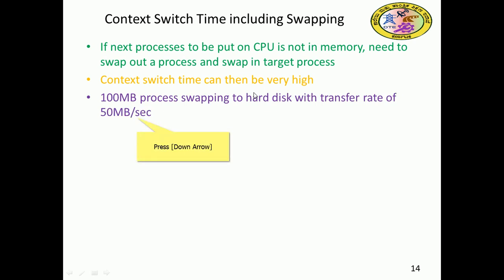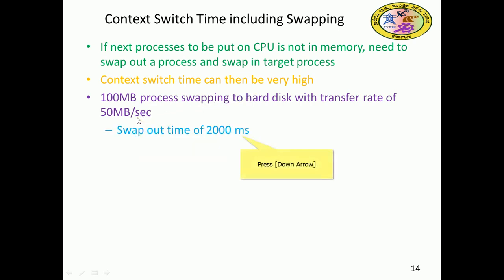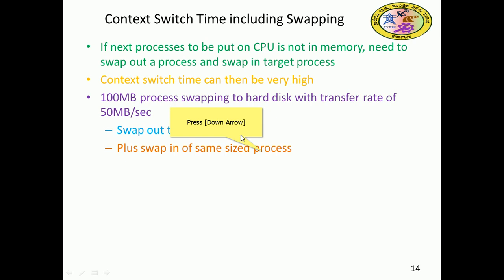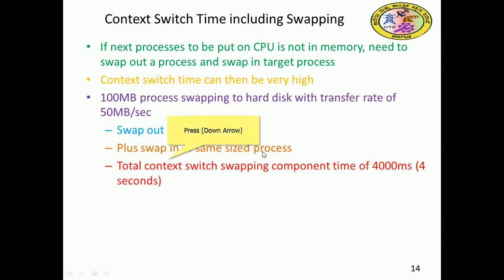Consider a 100 MB process swapping to a hard disk with a transfer rate of 50 MB per second. The swap out time is 2000 milliseconds, plus swapping in a same-size process is additional. The total context switch becomes 4000 milliseconds, approximately 4 seconds.